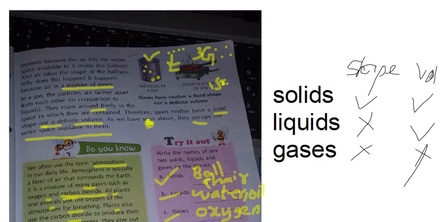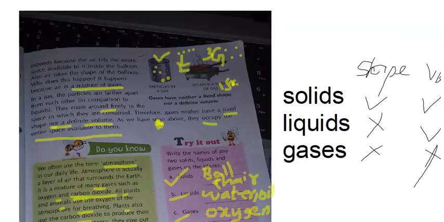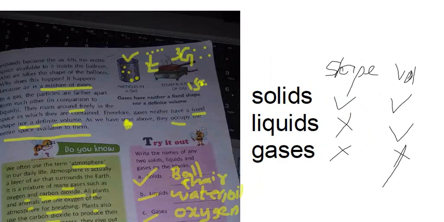Okay. This is the summary of the previous class. Now we shall move to the next topic, children. Okay. What is our next topic means, just I will zoom it out. This one you can take the screenshot and take one print out. Okay. Sorry. You can note it down anywhere. Once again I am showing you this one. Solids 2 tick marks, gases next are 2 false, that is it won't have shape, it won't have volume. Liquids means it will not have shape but it will have the volume. Okay. Now I am moving it. We shall see the next topic.